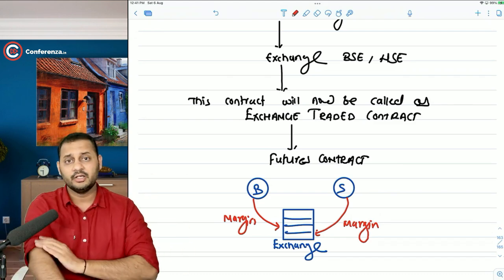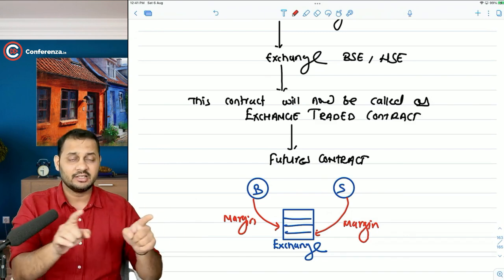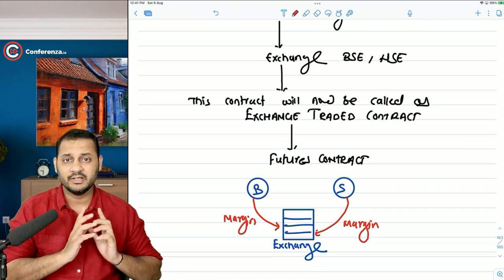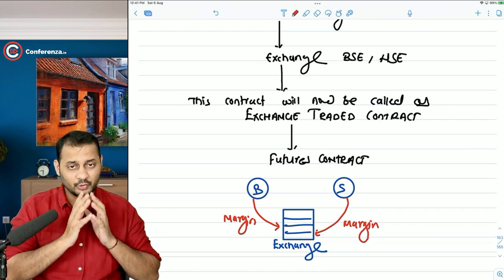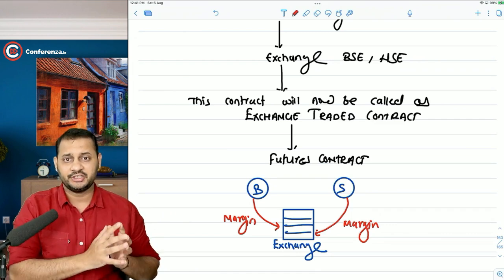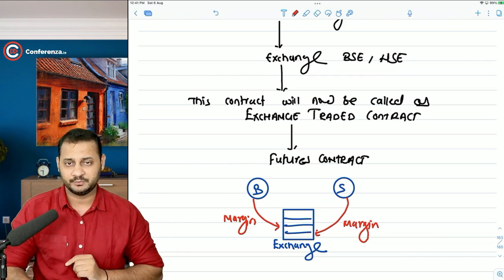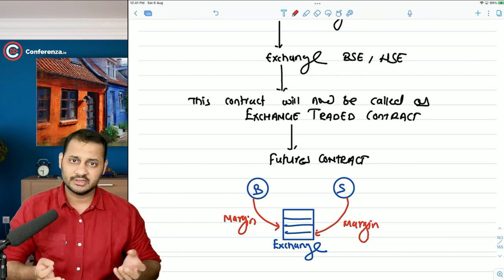But now let me tell you one thing. Stock exchange is handling the transaction of all the people in the entire country, and it's the only entity. And on stock exchange, all the assets are not available for futures transaction. The transaction is same, purpose is same, everything is same.